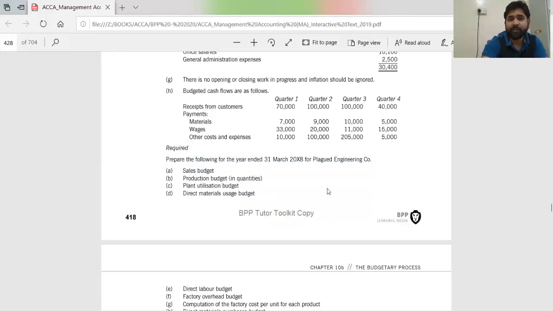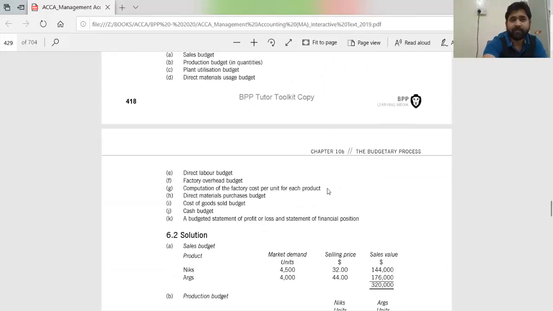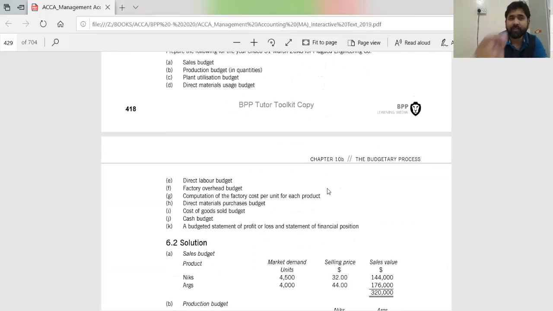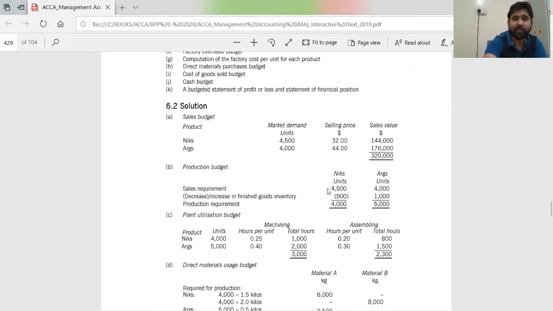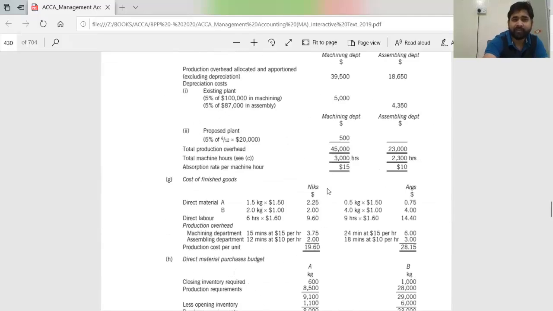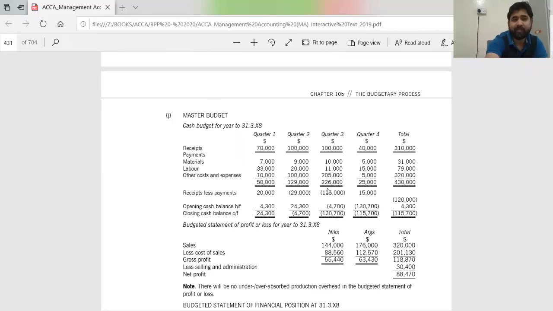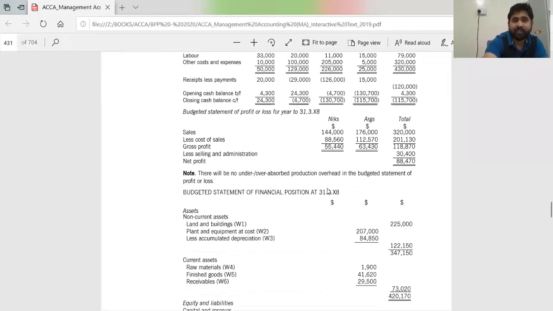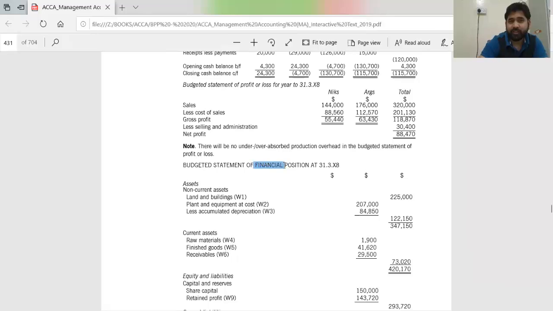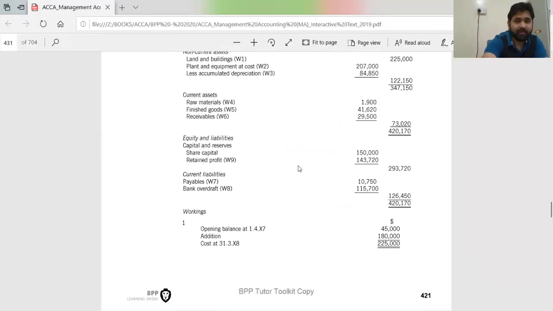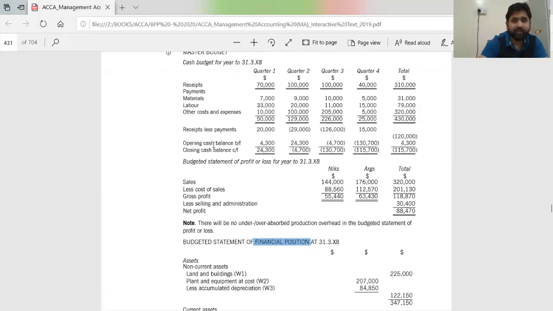See, first part, they want you to do sales budget. Then the production budget, then the plant utilization, direct material, direct labor, everything. So one by one, you will start making all the budgets. And finally, you will end up making the master budget, where cash budget, financial position, and the PL. Here it is, see, the budgeted statement of PL. So this is your net profit here, 88,470.